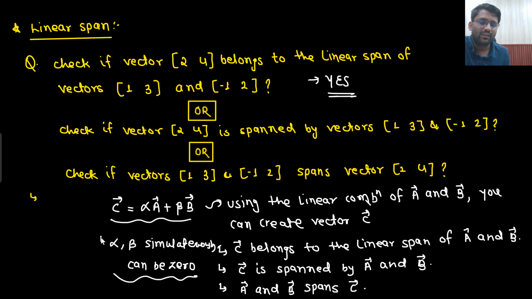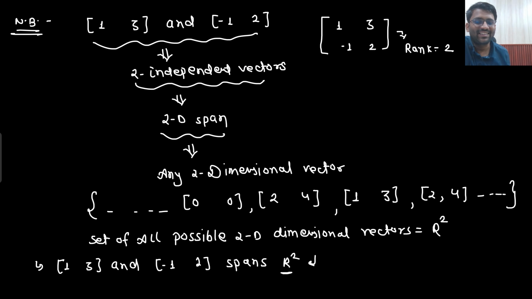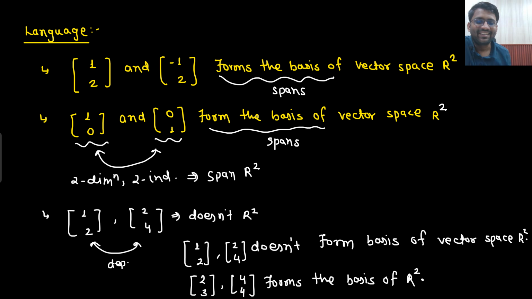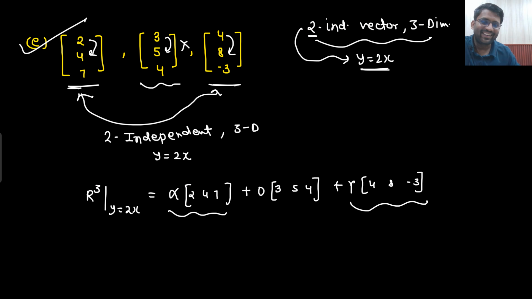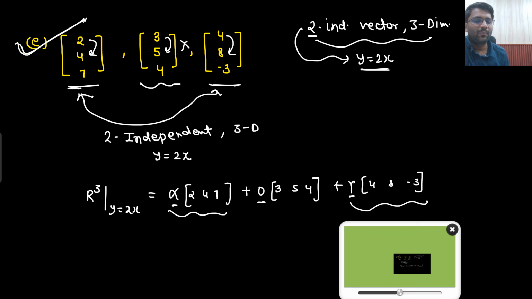So needlessly I wrote down another condition. I just thought too much. That's why this doubt came to me when I was teaching. I created a doubt, then I solved it, and then again I created a doubt, then again I solved it. So what is the conclusion? That yes, it will span. You can put this as 0 as well, and you can put this as 0 as well. I hope you are clear.